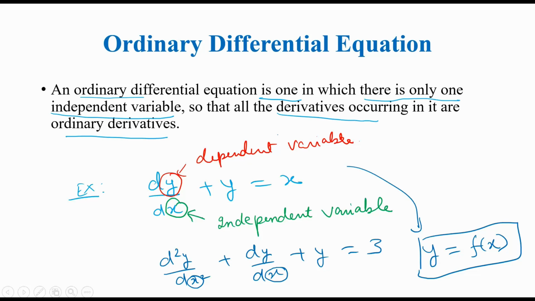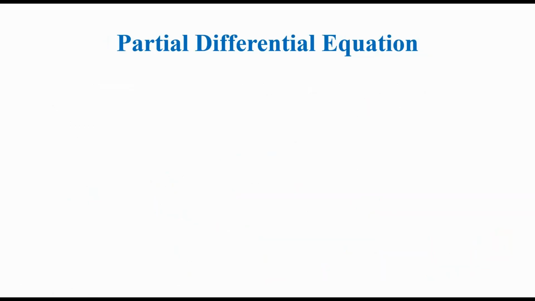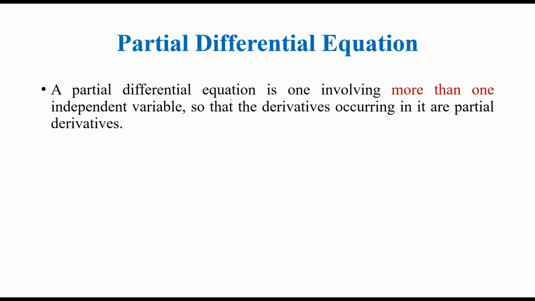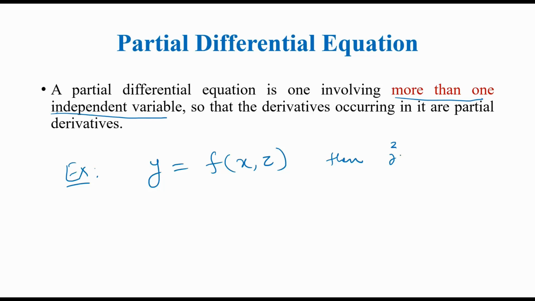Now let's see what partial differential equations are. The partial differential equations are the equations that involve more than one independent variable, so the derivatives involved in them are called partial derivatives. So for example, if I take y as a function of more than one variable, suppose that I take it as a function of two variables, then I will write a partial differential equation as this.